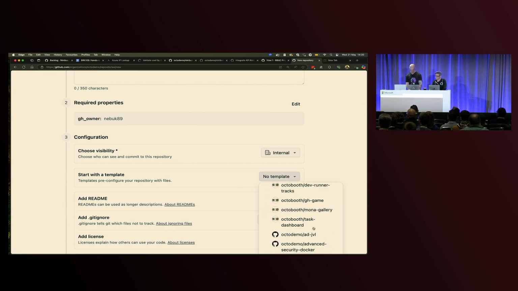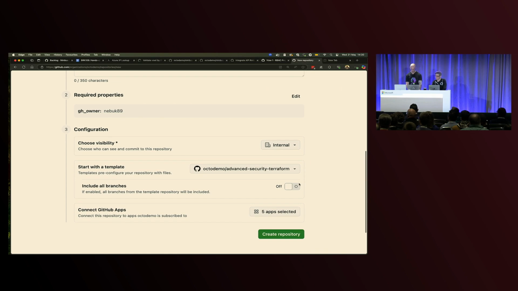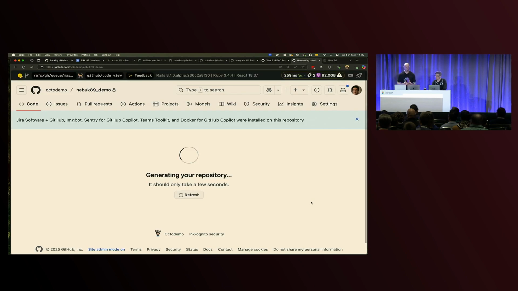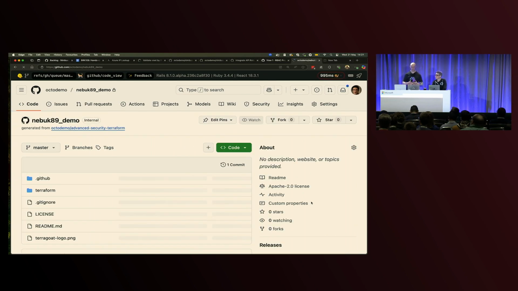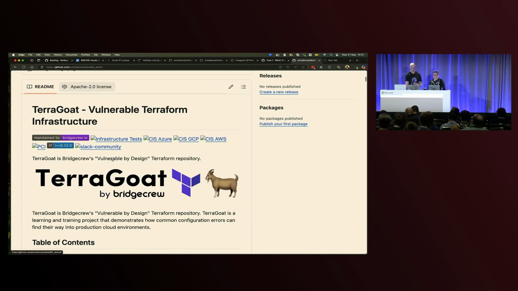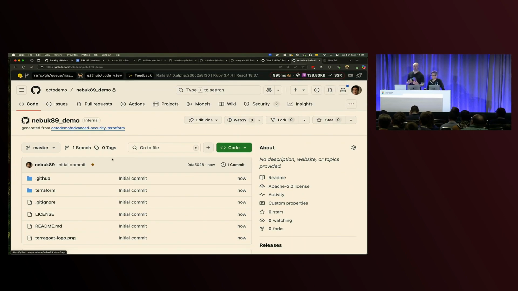Got a lot of demos. So if we grab, say, Advanced Security Terraform, and then we create, this repository will be bootstrapped with all the contents of that repository from the offset. And that's everything from the tools, the settings, and I get my .github folder, my Terraform folder, and I've got all my other guides in there as well, ready to go and start working on this project.